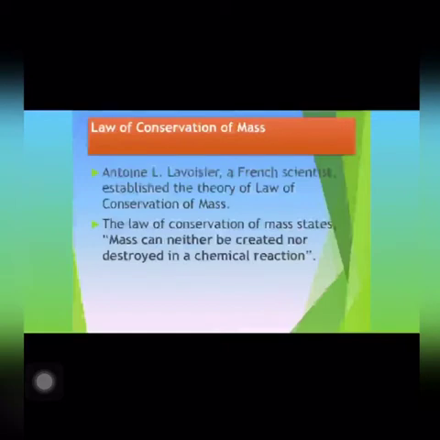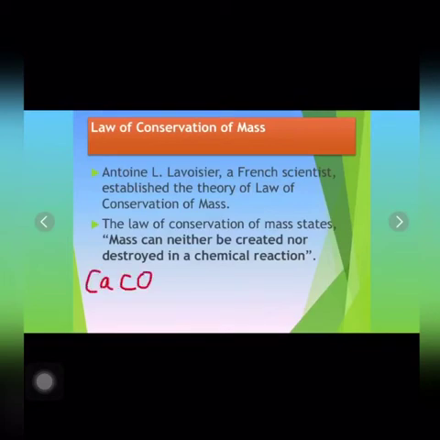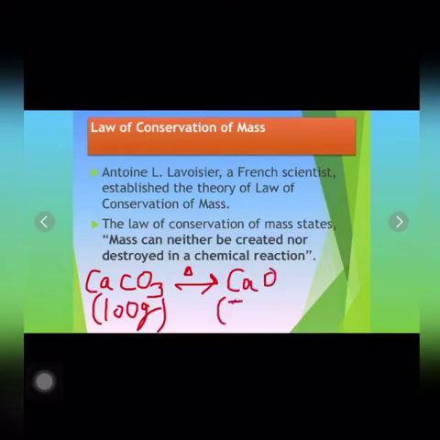For example, if we heat 100 gram of calcium carbonate, CaCO3, it gives 56 gram of calcium oxide and 44 gram of carbon dioxide.